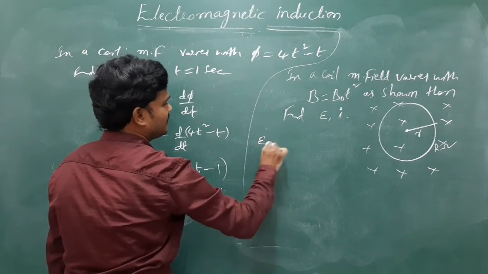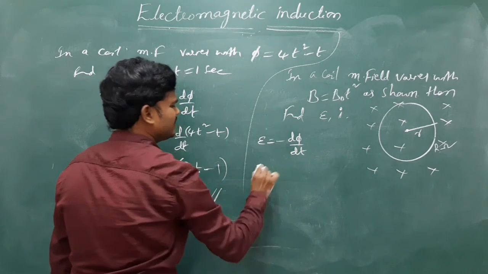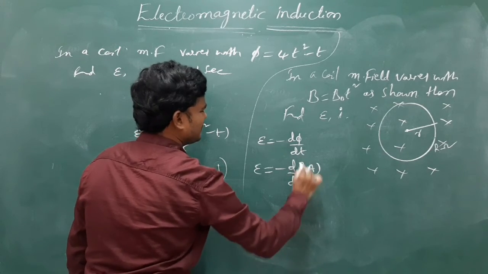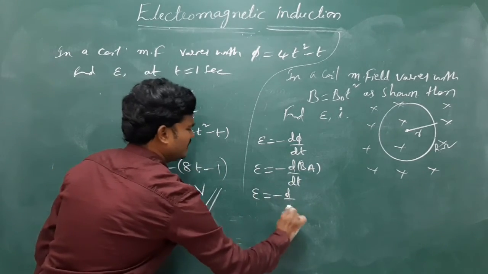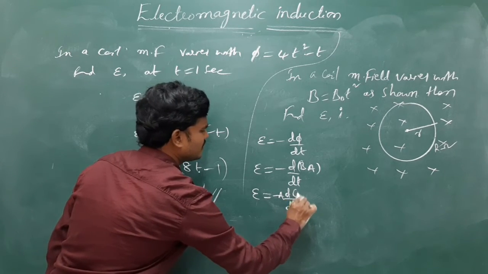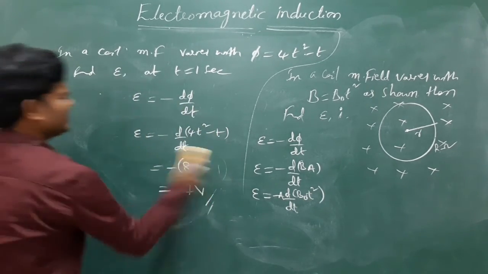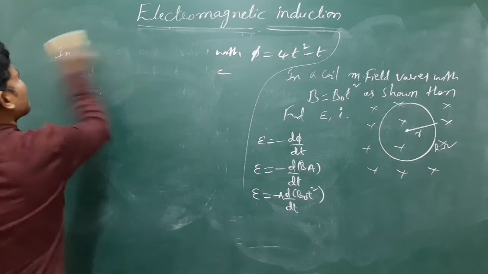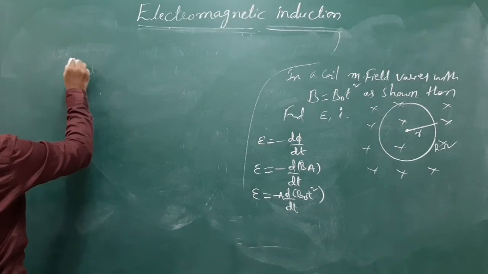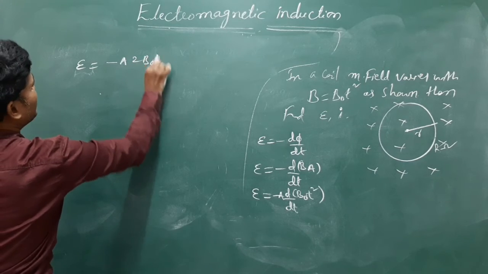The target is EMF. E is equal to N, N is 1, so d phi by dt. Try this one. What is phi? B A. So d by dt of B A, and anyhow area is constant, so you write it outside, dB by dt. What is B? B is B naught t square. So EMF is equal to minus A times 2 B naught t.